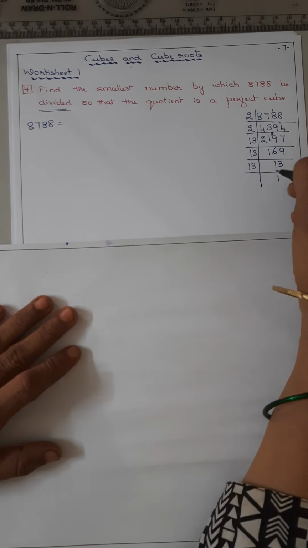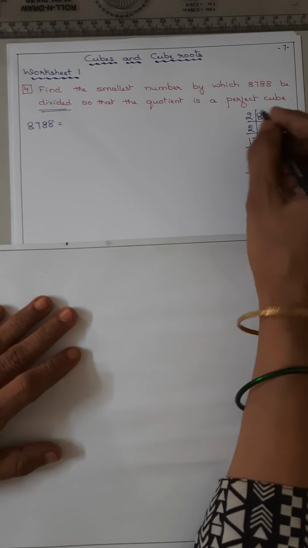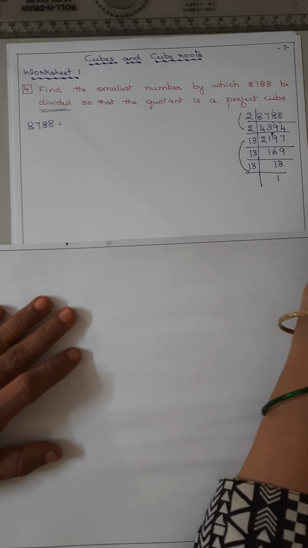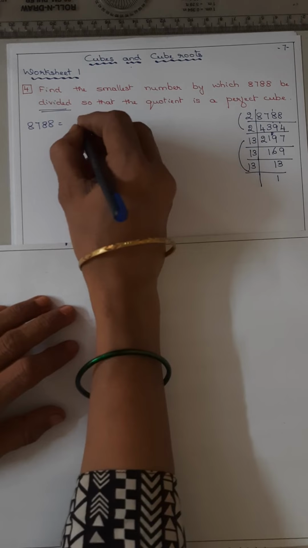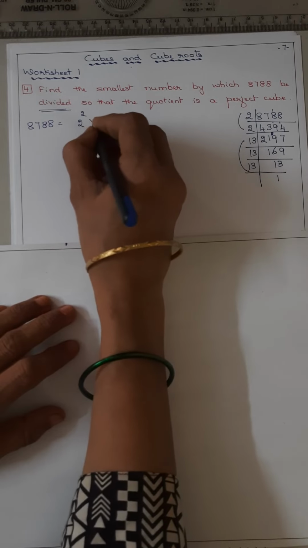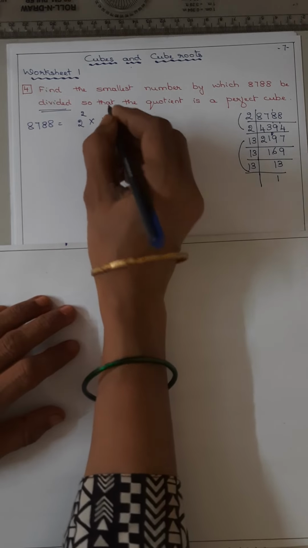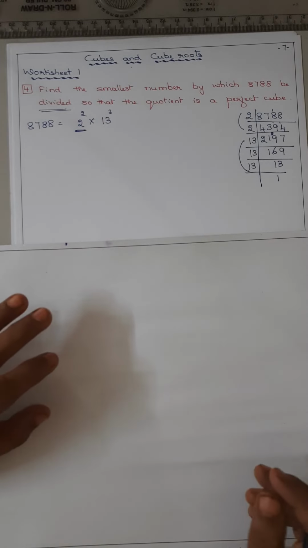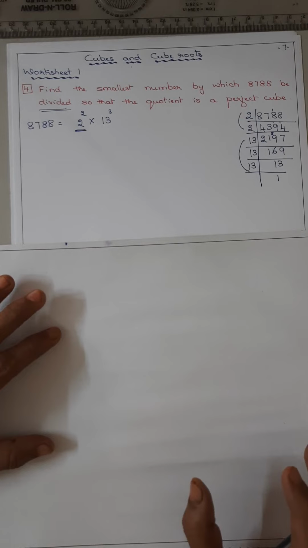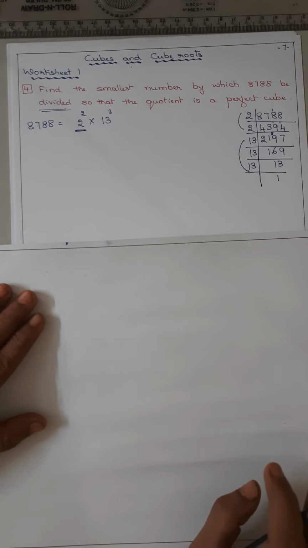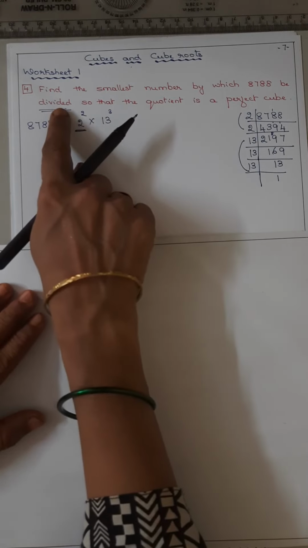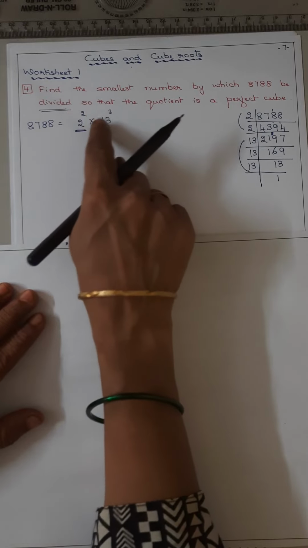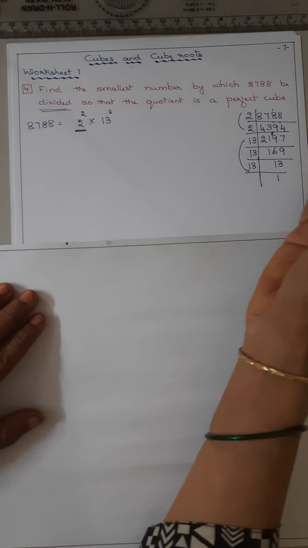So if you know the square and the cube, you can write directly. So it can be written as 2 square and 13 cube. See, which is not written in groups of 3, that is triplets. You underline it and then think which is the number to be divided. So 2 square is extra, we have to remove it.